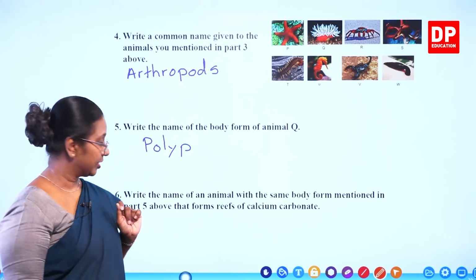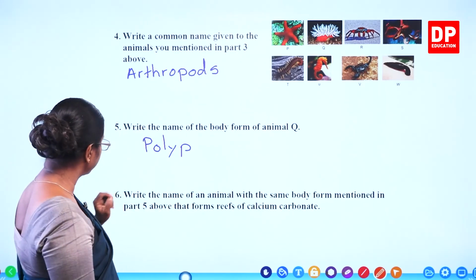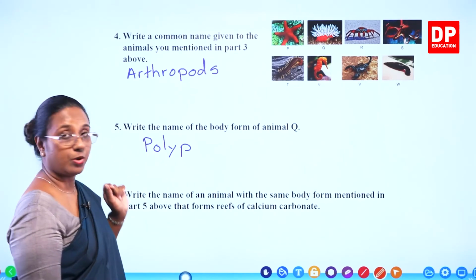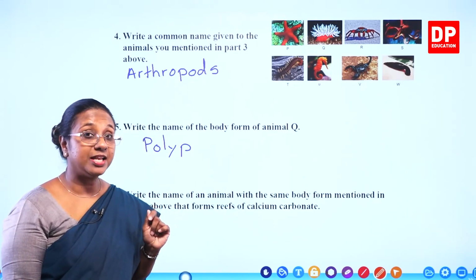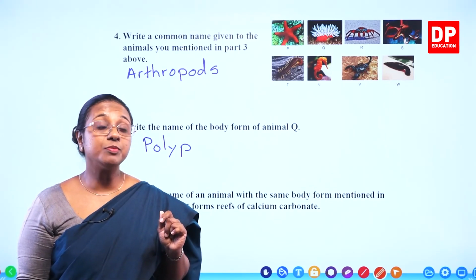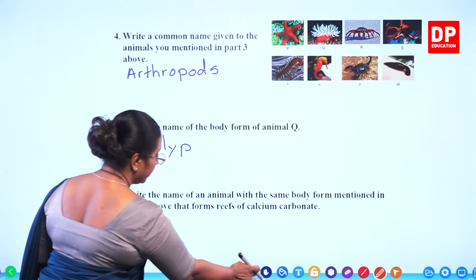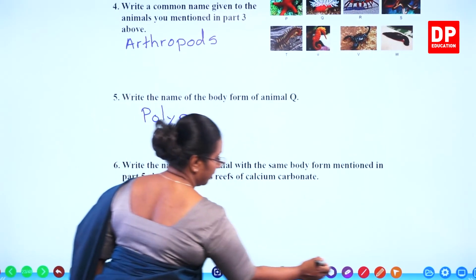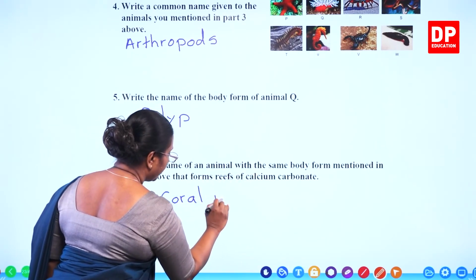And the next question. Write the name of an animal with the same body form mentioned in part 5 above, that is polyp, that forms reefs of calcium carbonate. You all can remember that we have discussed those. The coral polyps form coral reefs, that is calcium carbonate reefs. So here those are the coral polyps.